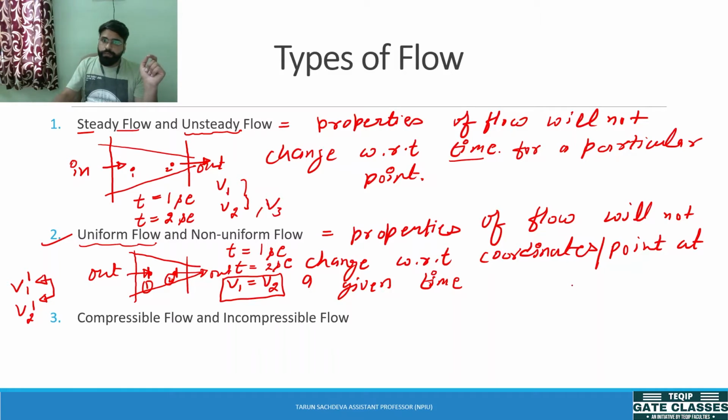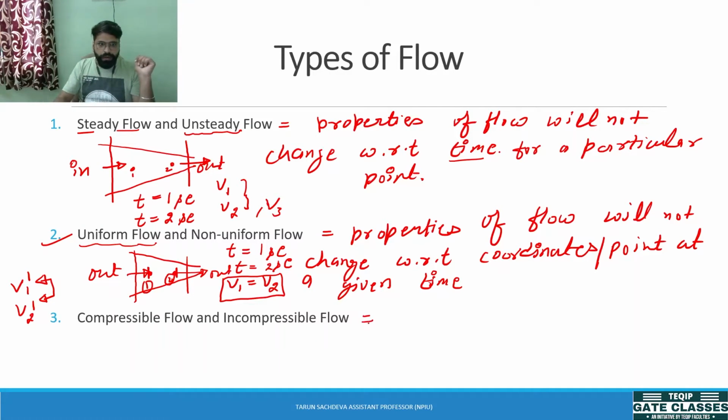So for a given time, the velocity at every coordinate has to be the same. Then only it is uniform. Understand? So steady flow gives the condition of the variation with respect to time, and uniform flow gives the variation with respect to coordinate.